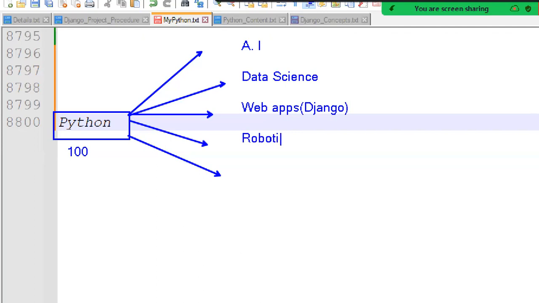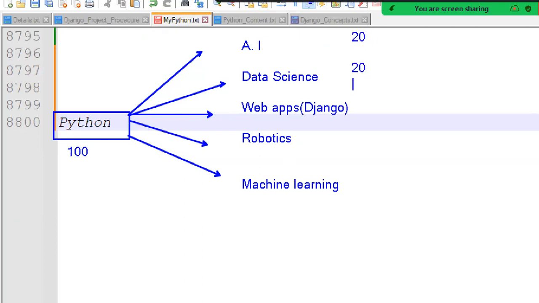For example, robotics and machine learning, we can choose. So 100 people learning Python means here 5 courses. Assumption, 5 courses, and each course is joined by 20 people.